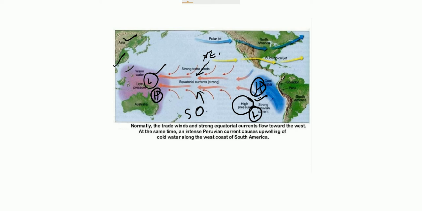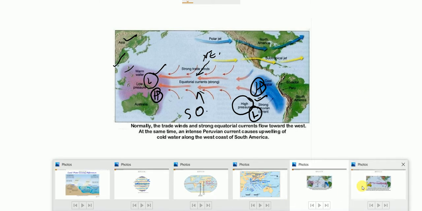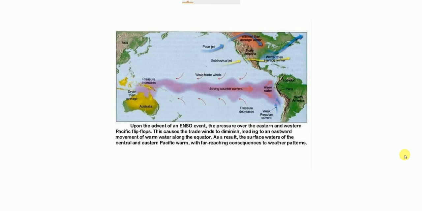So I will show you one more diagram here. Just see here, this is the abnormal situation. In this condition, here we find low pressure, and here we find high pressure, and because of that the trade winds weaken, and so there is this change in the pressure condition. You must know that there was low pressure here, and there was high pressure.